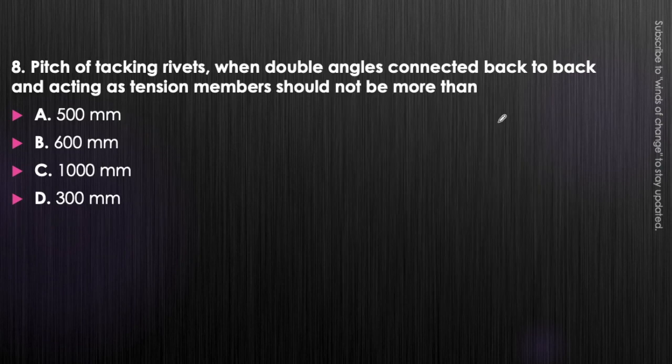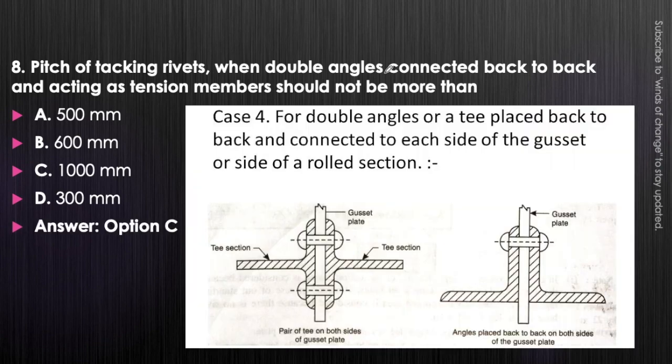Okay, so this rivet will be in horizontal shear only. Next question. Pitch of the tacking rivets when double angles are connected back to back and acting as tension members should not be more than 500 mm, 600 mm, 1000 mm or 300 mm. Here we are talking about the pitch of the tacking rivets, and the case is that double angles are connected back to back. In that case, the pitch should not be more than 1000 mm. That is, option C will be the correct answer. This is the condition which is being given. These are being placed back to back. In that case, the pitch of this rivet should not be more than 1000 mm.